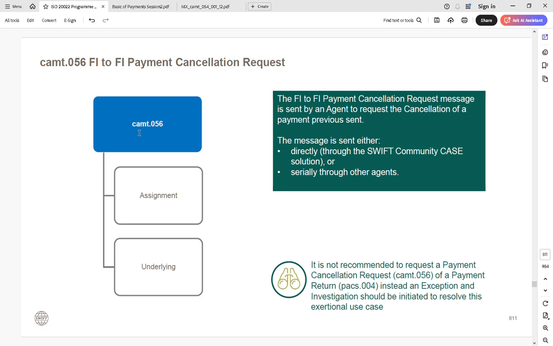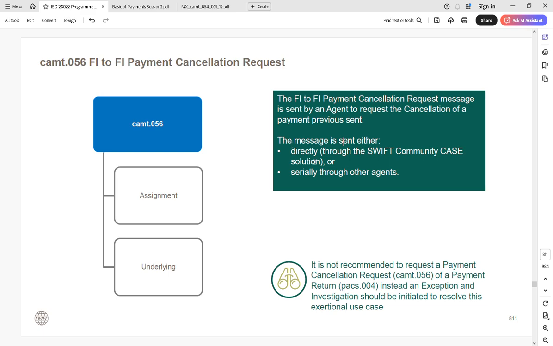So it says CAMT.056, and it contains assignment and underlying. The wording is changed here. In the earlier case we had group header, underlying, report part and statement part, but here we are sending assignment and underlying. That's the only difference. The FI to FI payment cancellation request message is sent by an agent to request the cancellation of a payment previously sent, or previously settled, as I just told you.